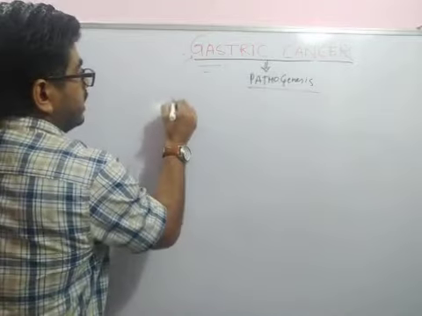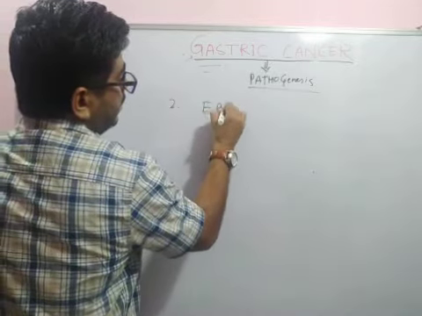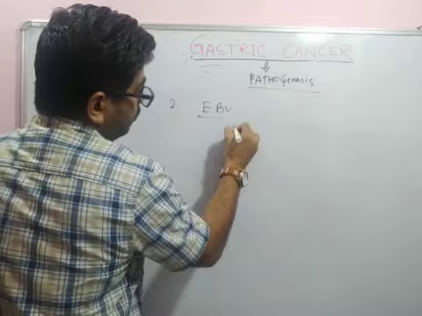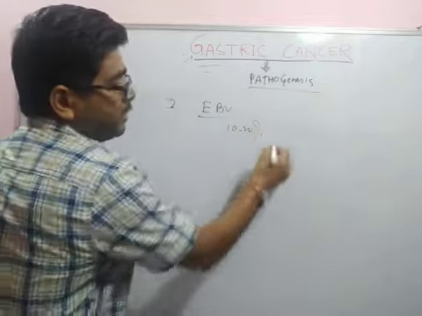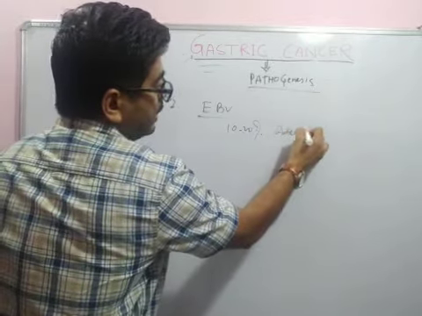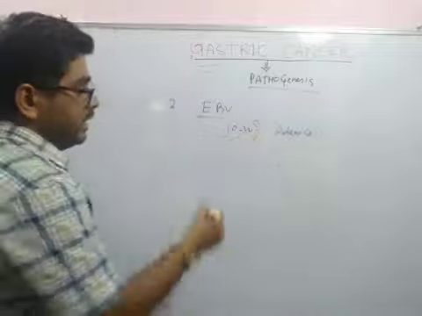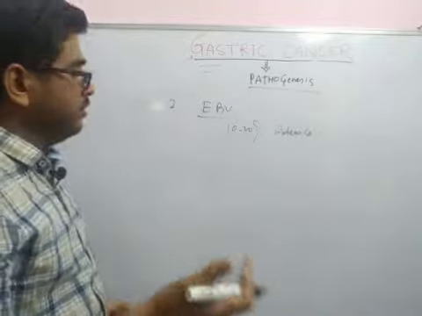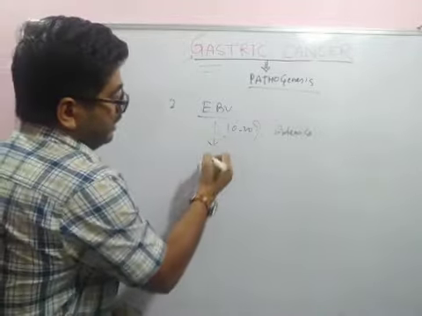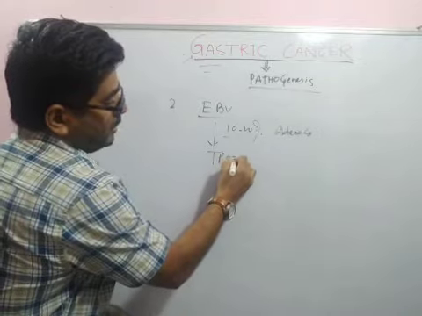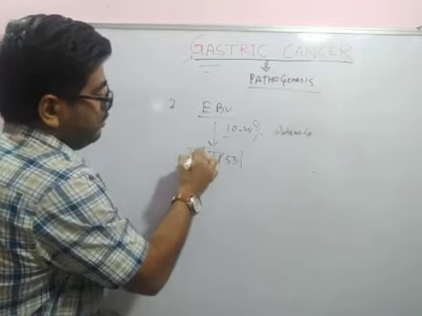Number 2 important is the EBV, the Epstein-Barr virus, and it is relevant in 10 to 20% of gastric adenocarcinoma. Exactly how it does this, we don't know, but it also does not involve TP53 mutation. There will be no TP53 mutation.